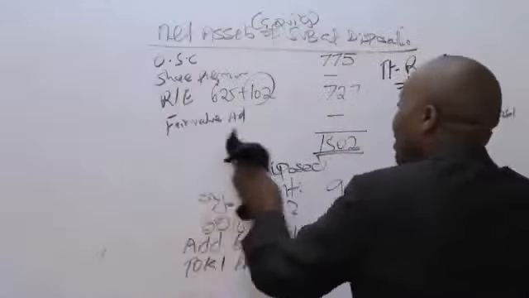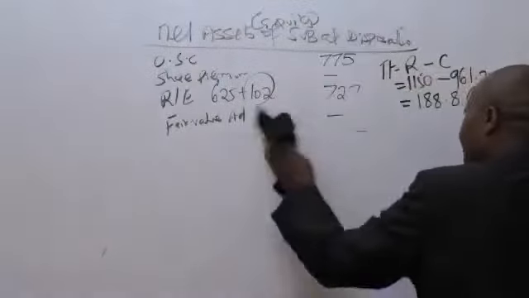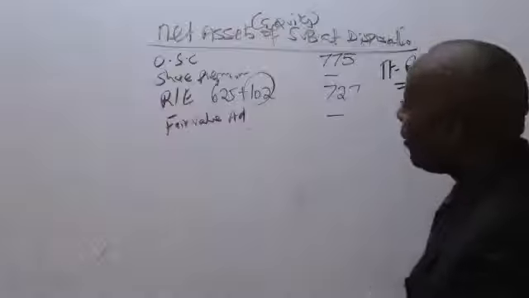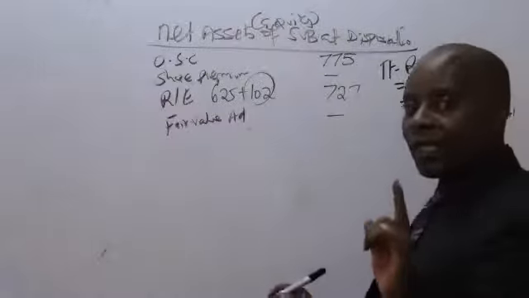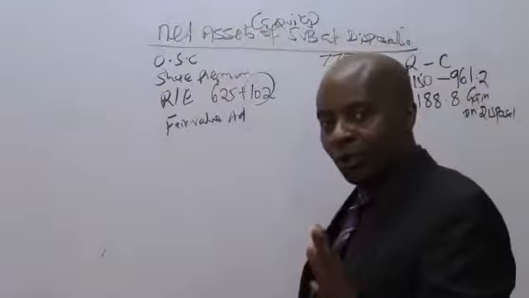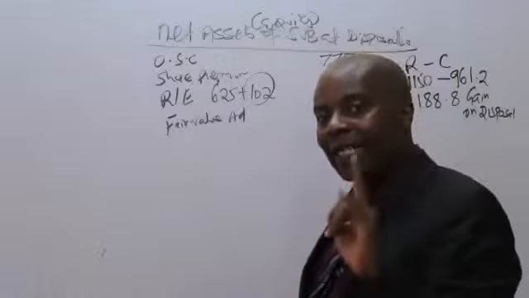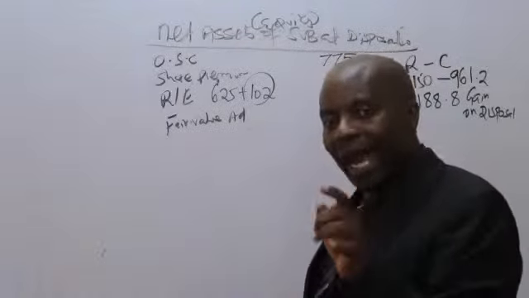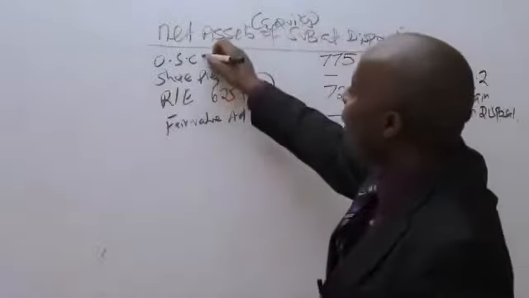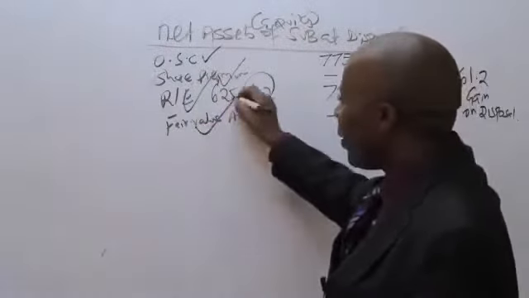Anytime you're told that a company has disposed of its shareholding in a particular subsidiary and you've lost control, the very first thing you need to do is give us the goodwill as at the date of losing control. So do a goodwill account. Step number 2, give us the net assets of that company as at the date of disposal. How do we get net assets? It's ordinary share capital, share premium, retained earnings, and a fair value adjustment.